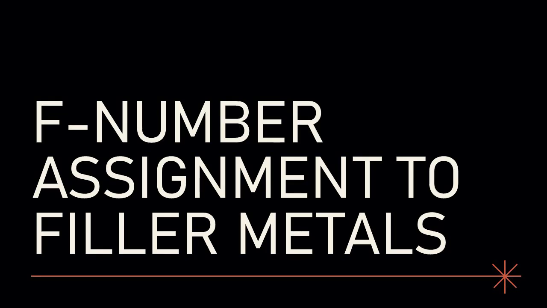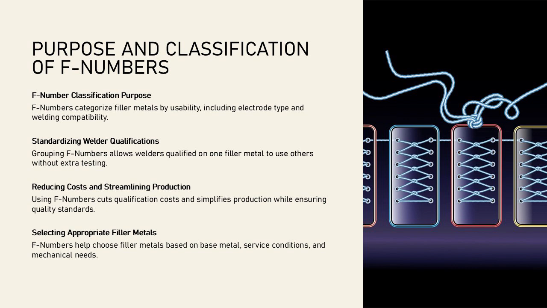Now, let's move to F numbers, which classify filler metals based on usability and welding compatibility. F numbers classify filler metals based on their usability characteristics, such as electrode type, flux composition, and welding process compatibility. This system helps standardize welder performance qualifications by grouping filler metals with similar handling and operational properties. For instance, F number 4 typically includes low-hydrogen electrodes used in shielded metal arc welding or SMAW, while F number 6 refers to stainless steel electrodes.